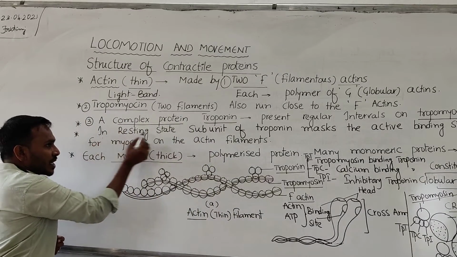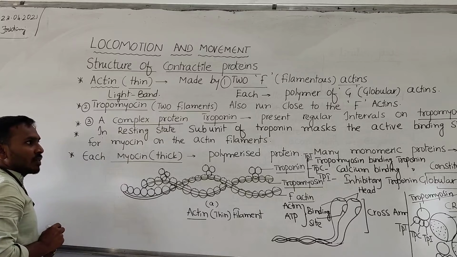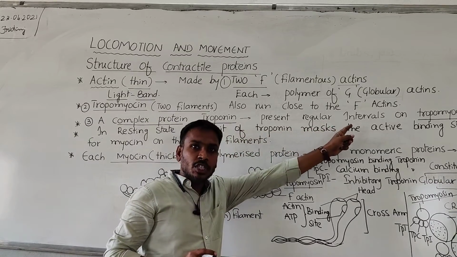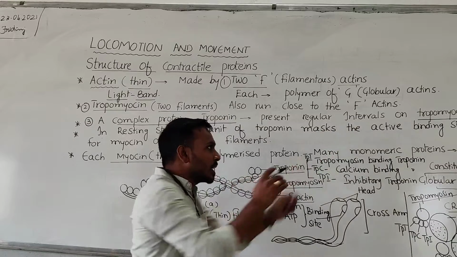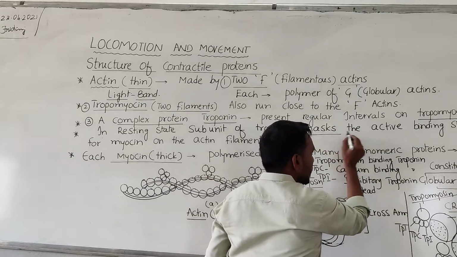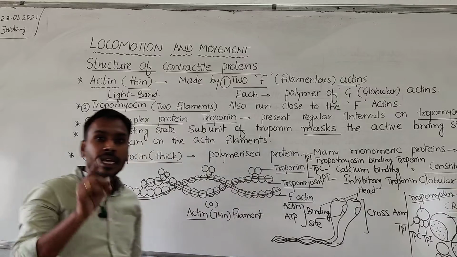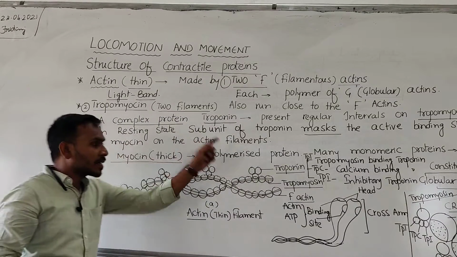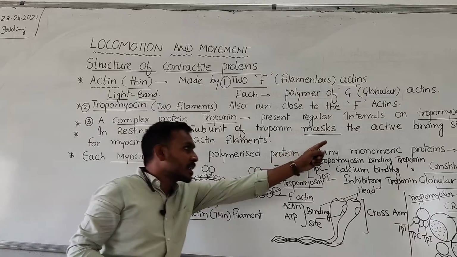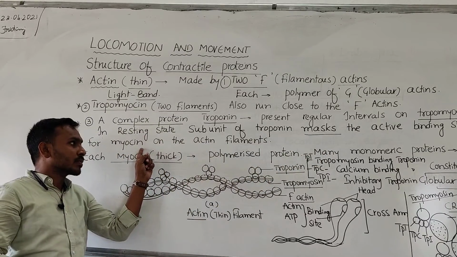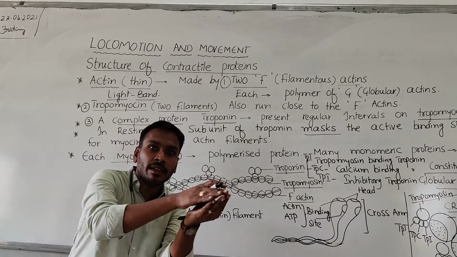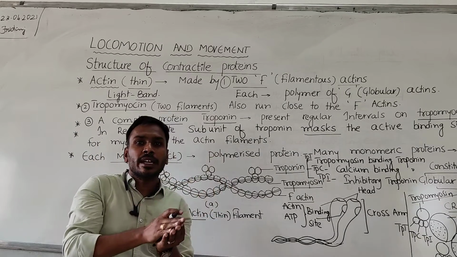In the resting state of the muscle, the subunits of troponin mask the active binding sites for myosin present on the actin filaments. They are closed when the muscle is in resting condition.